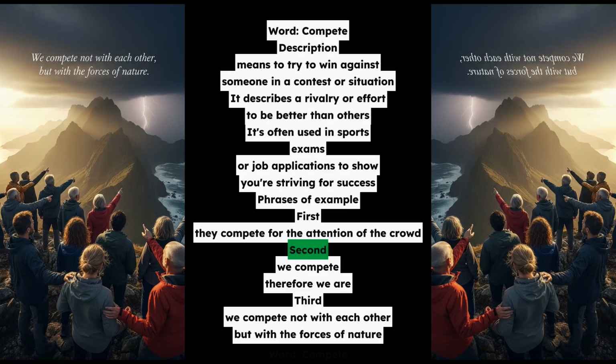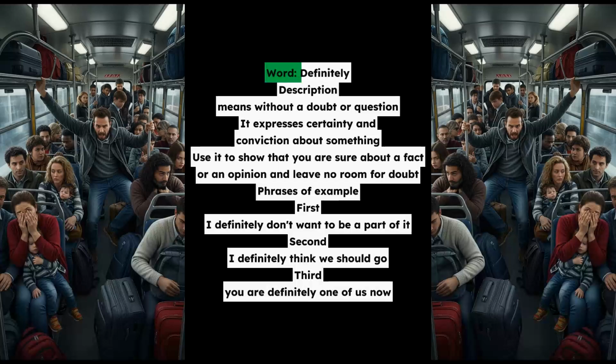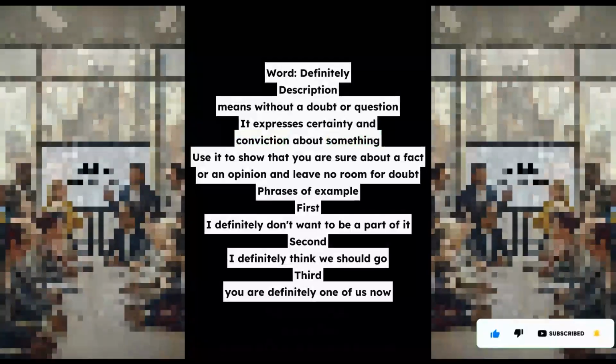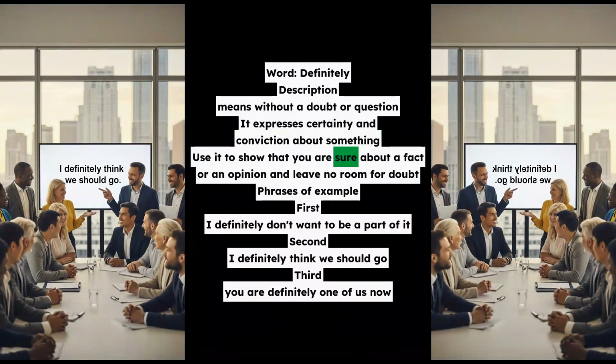Word: definitely. Description: means without a doubt or question. It expresses certainty and conviction about something. Use it to show that you are sure about a fact or an opinion and leave no room for doubt. Phrases of example. First, I definitely don't want to be a part of it.